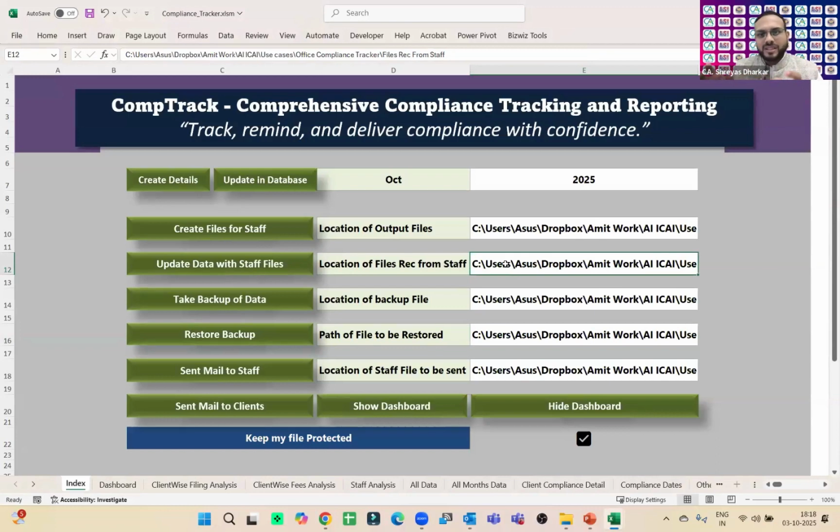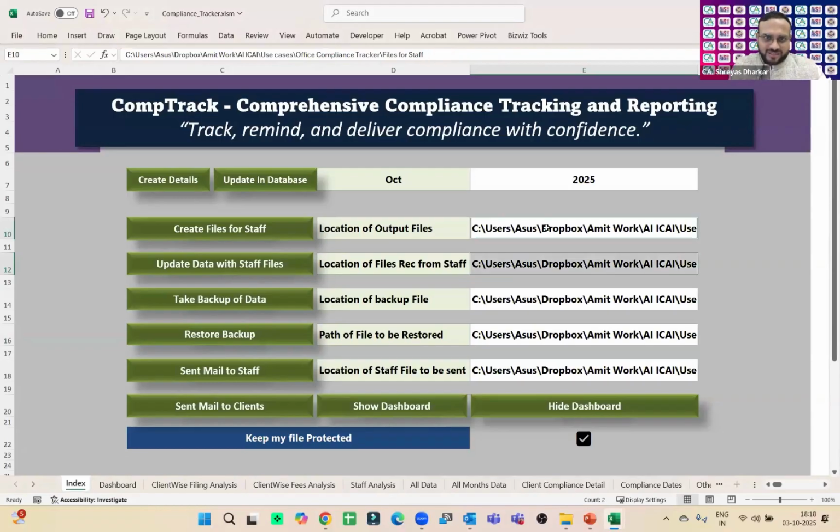Amit sir, that's what my point is. You are creating multiple files at multiple locations, right? Instead of multiple files, you can have a single file for your team members, and team members can put the data exactly into it. Yes, sir. And it will be for your use as well. Then you can bring it to your main dashboard. That is a different aspect.